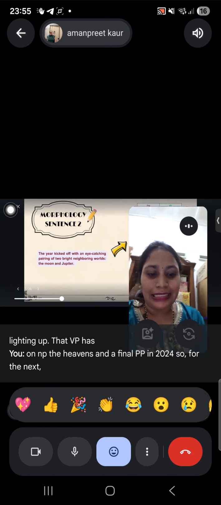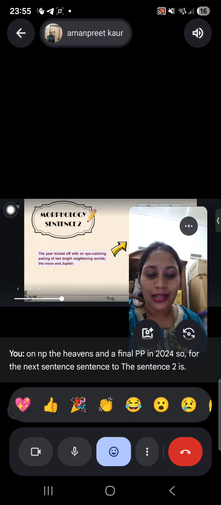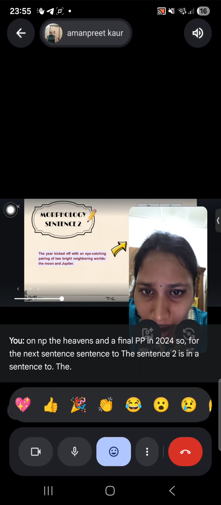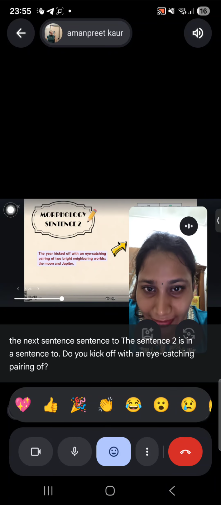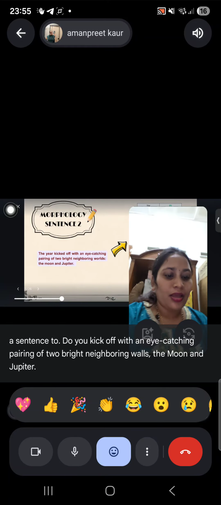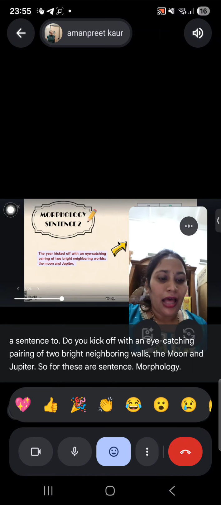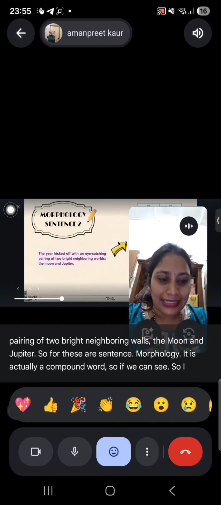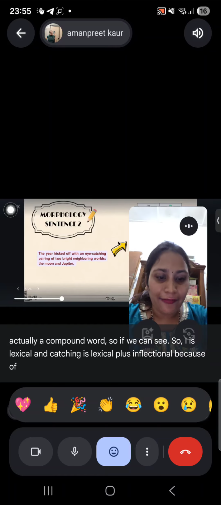For the next, sentence 2: the year kicked off with an eye-catching pairing of two bright neighboring worlds, the moon and Jupiter. For this sentence's morphology, it is actually a compound word. Eye is lexical, and catching is lexical plus inflectional because of the suffix.